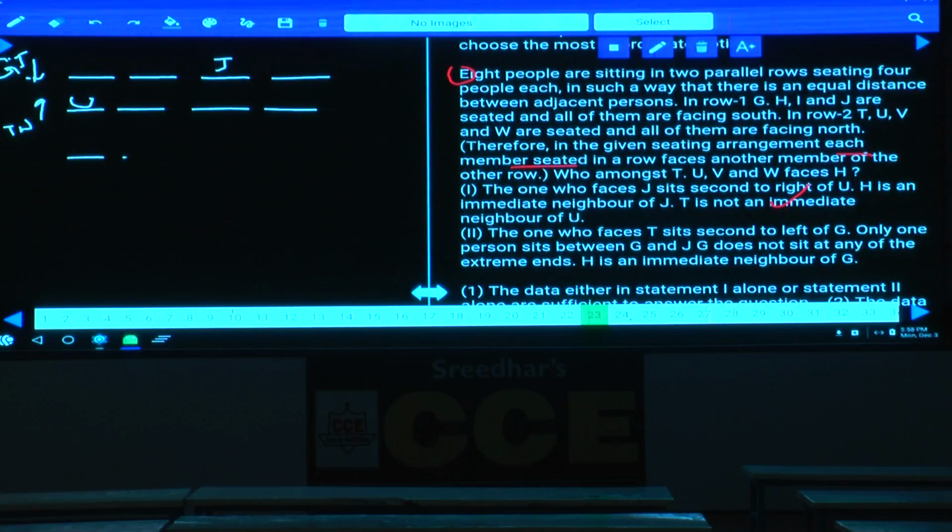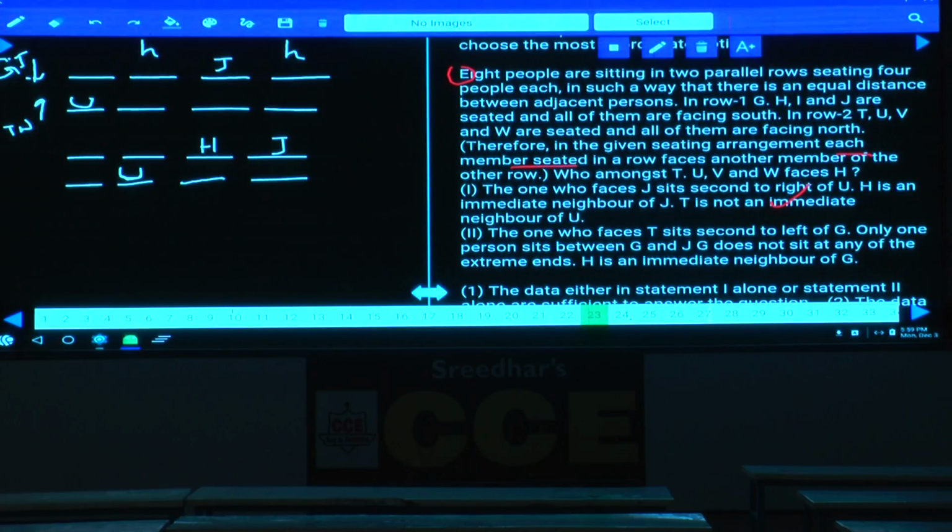That is one possibility. What is the other possibility? If you take J at this place, U will be here. The one who is facing U sits second to the right of J, isn't it? Next, H is an immediate neighbor of J, so H can be either here or here.